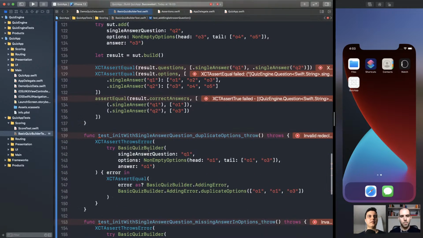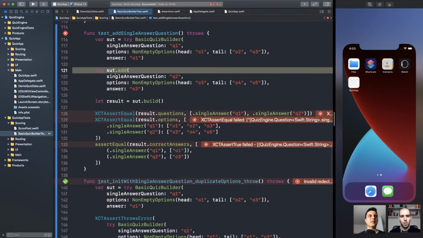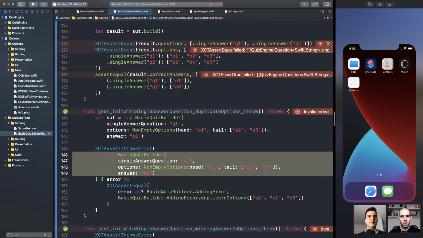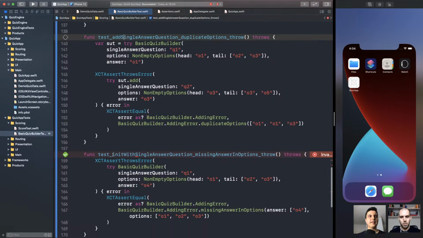We can also add those tests here to protect invariants. So if we start our SUT here correctly, and then we try to mutate it, but we are adding a question with a duplicate option, you should throw. Make sense? Yes. You should not mutate it, because it should protect invariants. Awesome. So add single answer question with duplicate option, throw. And add single answer question, missing answer in options, should also throw.